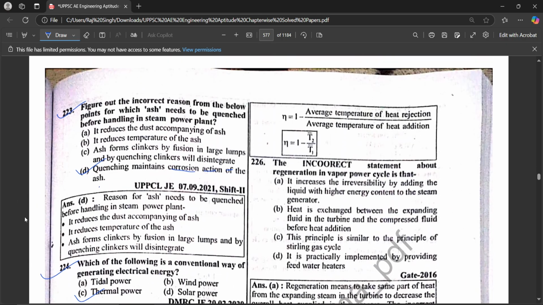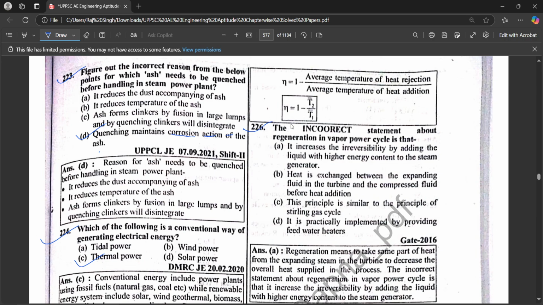Next question देखते हैं. The incorrect statement about regeneration in vapor power cycle is that it increases the irreversibility by adding the liquid with higher energy content to the steam generator.